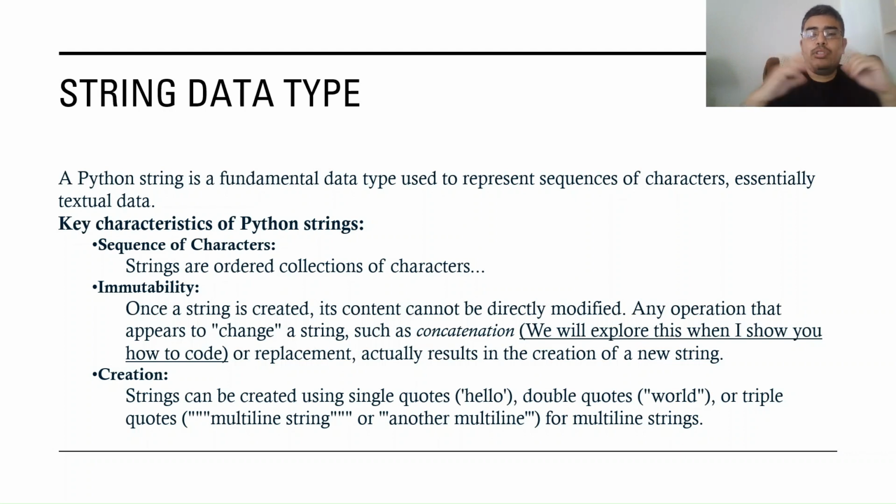Just wait and see. I want to introduce this to you now, so that if you want to, you can come back to this slide later and say, oh yeah, I remember that, and it'll help you remember this stuff. We will cover concatenation in a little bit. Strings can also be created using single quotation marks, double quotation marks, or, if you want multi-line strings with line break after line break, you can use triple double quotation marks or triple single quotation marks.